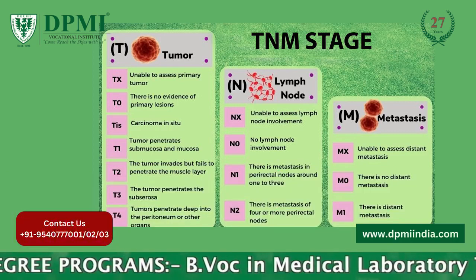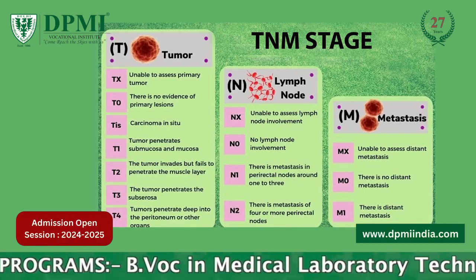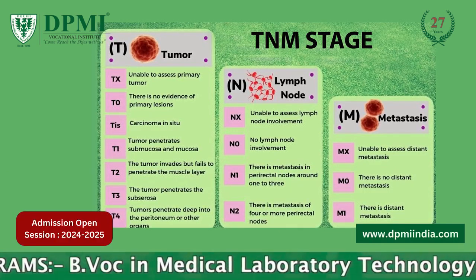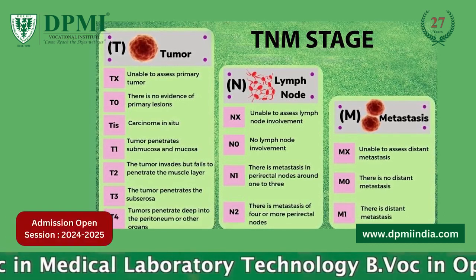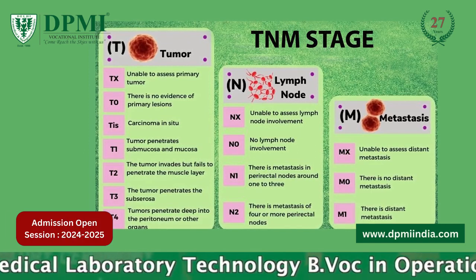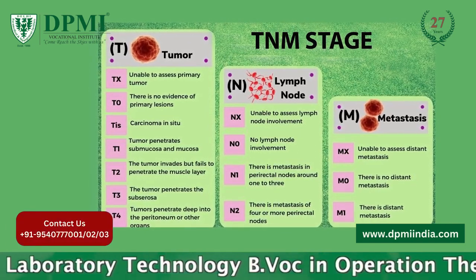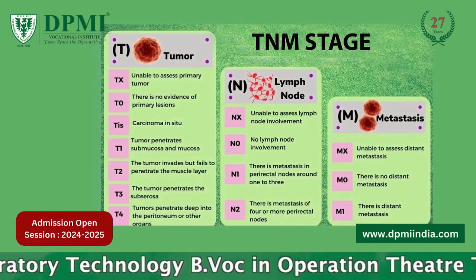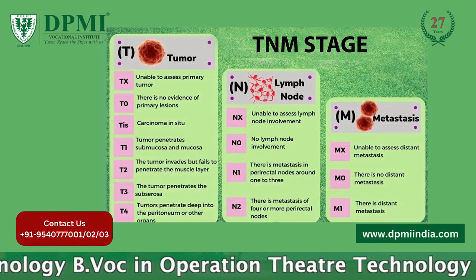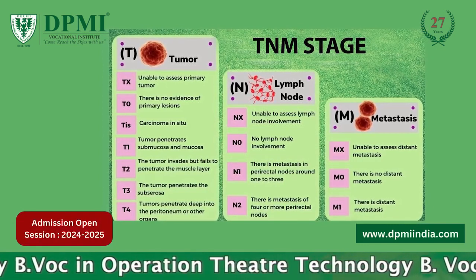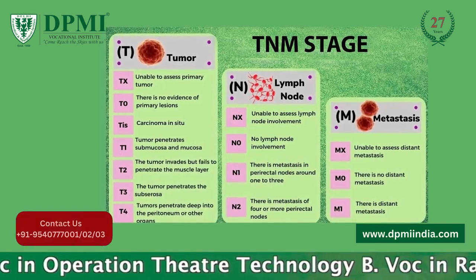TX means that there is no information about the tumor or it cannot be measured. T0 means that there is no evidence of a tumor. Tis refers to a tumor in situ. This means that the tumor is only found in the cells where it started; it has not spread to any surrounding tissue. T1 to T4 describe the size and location of the tumor on a scale of 1 to 4.